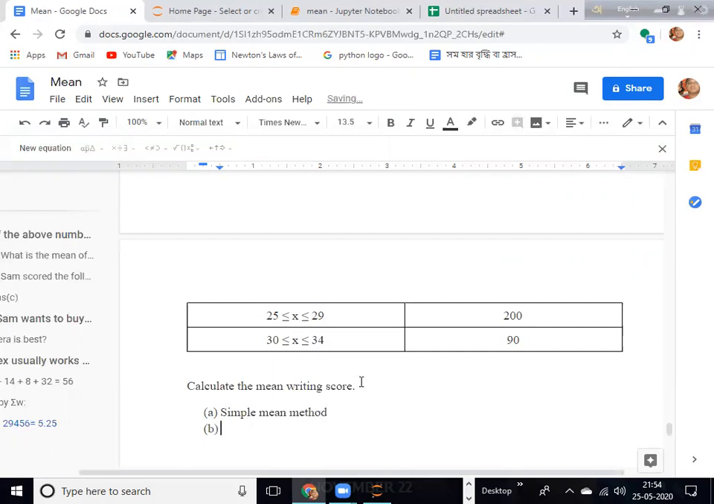Second one will be by the assumed mean method, and third one by the step deviation method. So this is the home task.